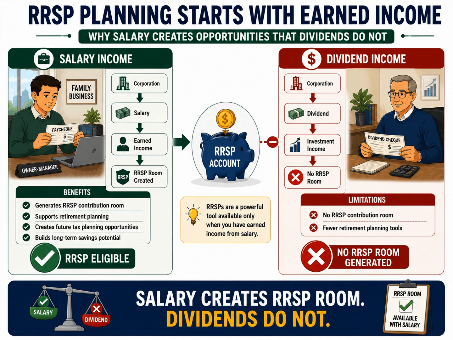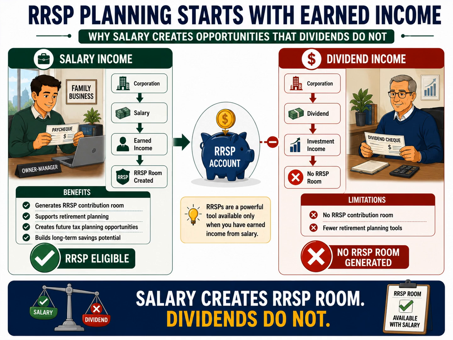An owner-manager who receives only dividends may have little or no new RRSP room generated during that period. As a result, some retirement planning opportunities may become more limited. That is why the dividend side of the slide displays the large red X and the message that no RRSP room is generated. Notice the RRSP account positioned in the center of the slide.